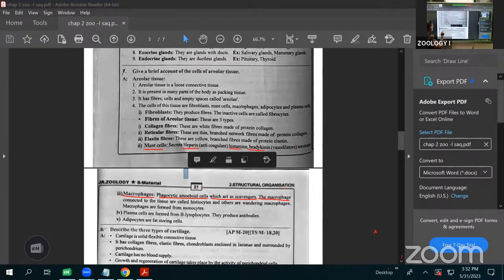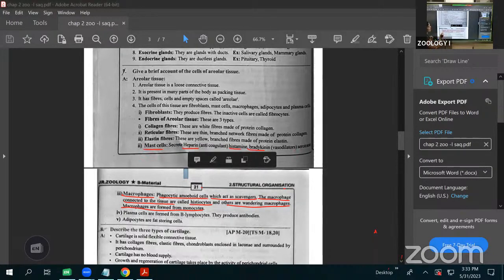Next, the macrophages that are connected with tissues, we call them histiocytes. Histo means tissues, they are connected with the tissues, that's why we call it histiocytes. Others are the wandering macrophages. Here, the macrophages are formed from blood cells like monocytes. Monocytes, lymphocytes are there, na? White blood cells, WBC. From the monocytes, they are formed.